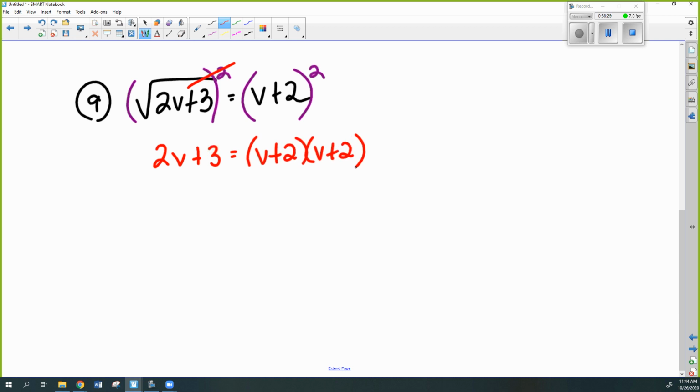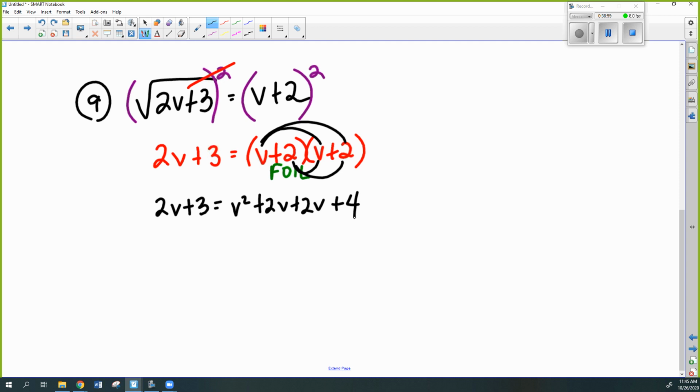That means you have to write it twice and FOIL, okay? You have to actually write it out twice anytime there's addition or subtraction inside, and actually FOIL it out, okay? So this side's going to stay the same for now, and then first, outer, inner, last. And then I'm going to take a quick second, and I'm going to add like terms.